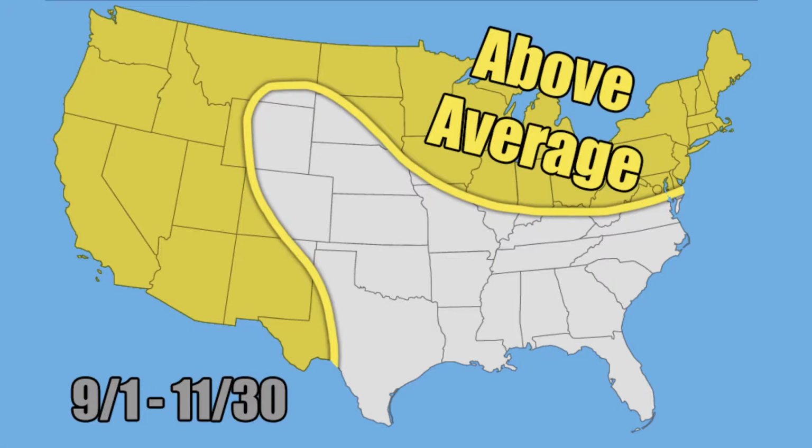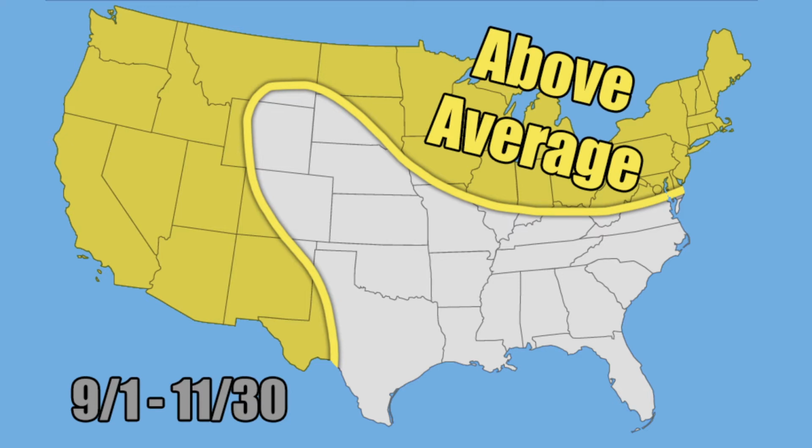So here is your temperature anomaly forecast. I'm going to start off here with your above average region. Here's your slightly above average region in this yellow shade over parts of the Northeast, the Great Lakes, the upper Midwest, and much of the western United States. I am expecting slightly above average temperatures.